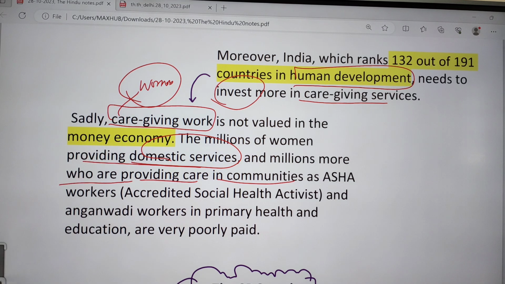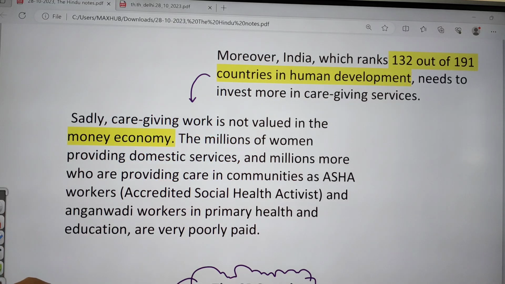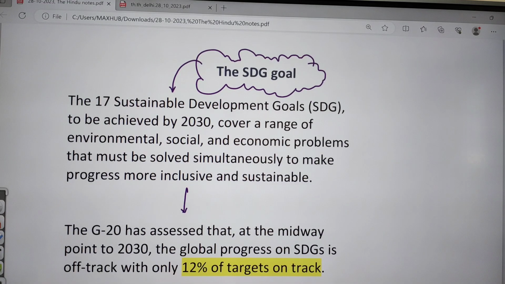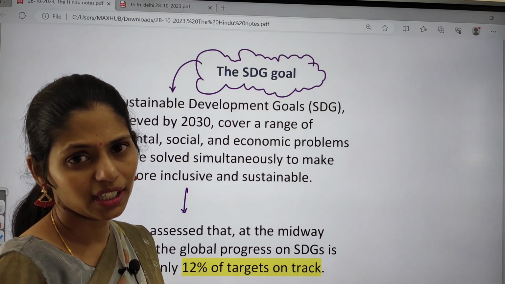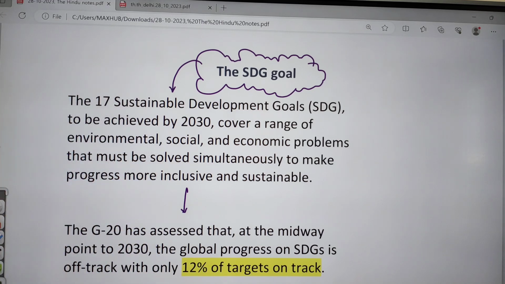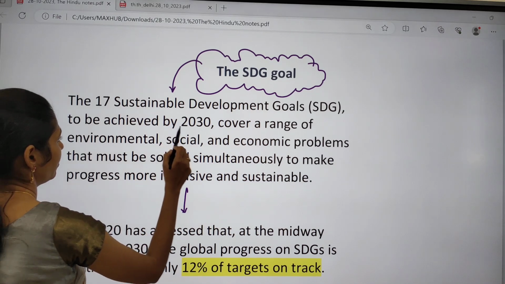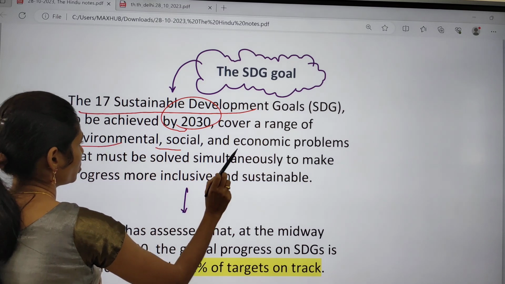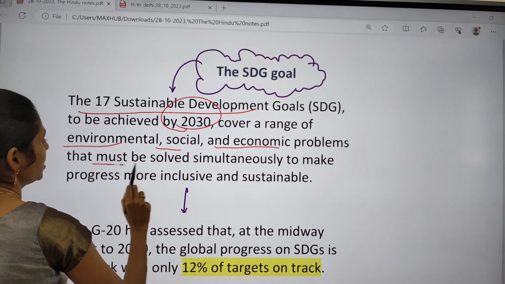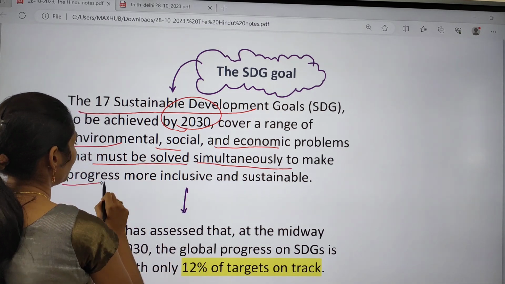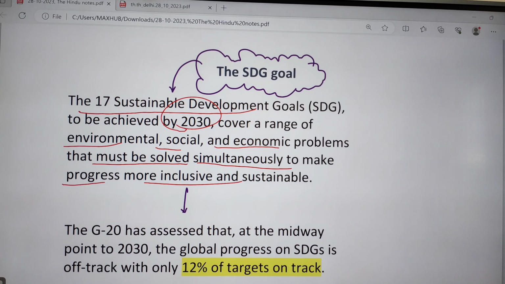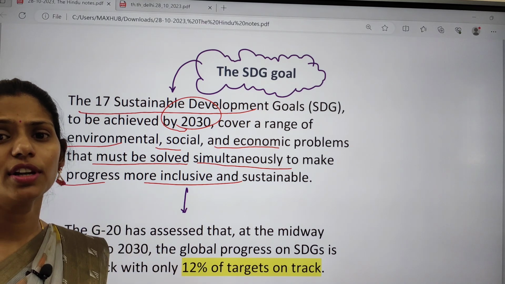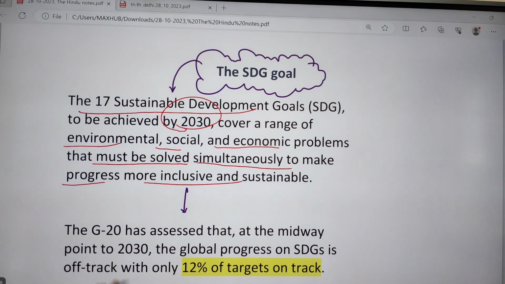Here the author also made a note on the Sustainable Development Goals. How many Sustainable Development Goals are there? There are 17, and we need to achieve them by 2030. The target year is 2030. These goals cover a range of environmental, social, and economic problems, and they must be solved simultaneously to make progress more inclusive and sustainable. So achieving the Sustainable Development Goals is very important, because they talk about a wide range of fields like environmental, social, and economic problems.